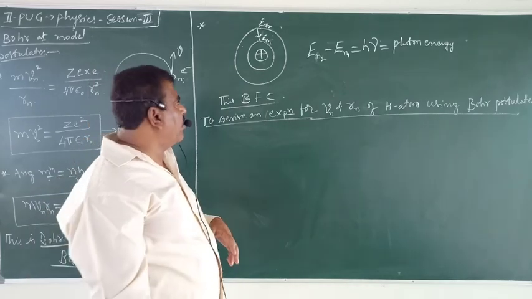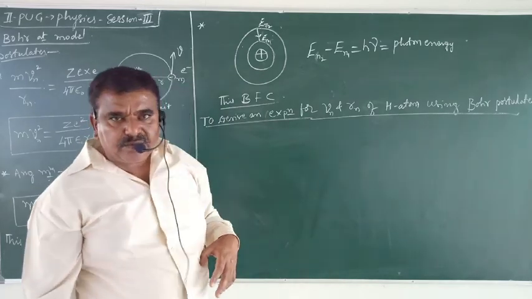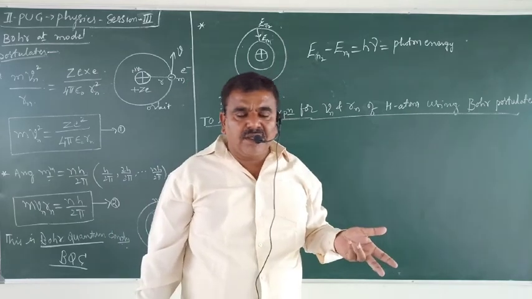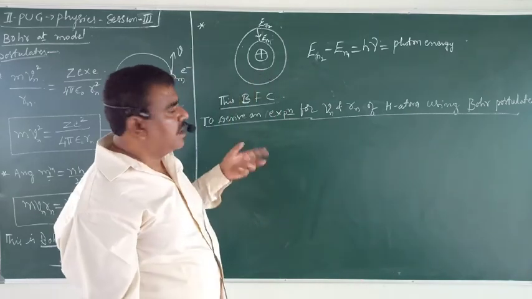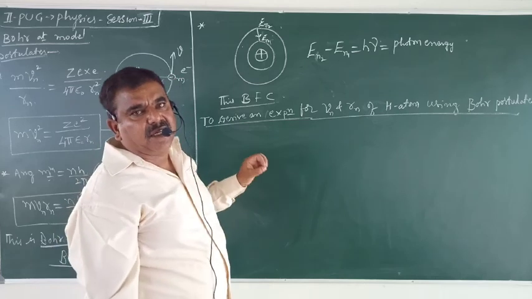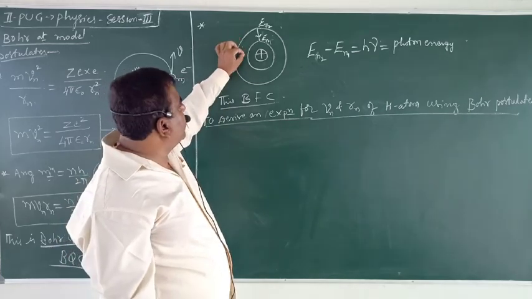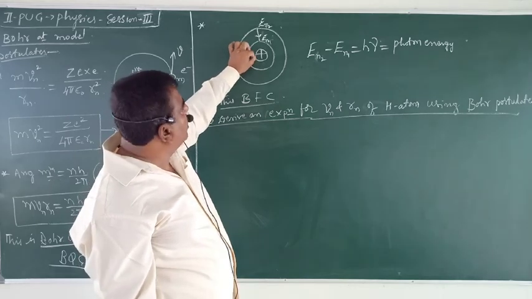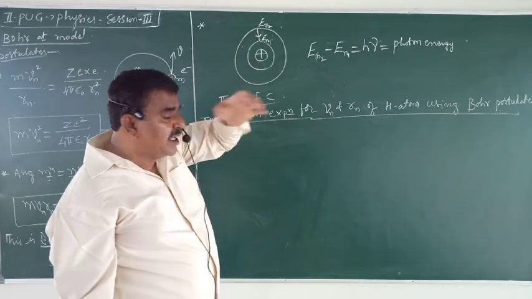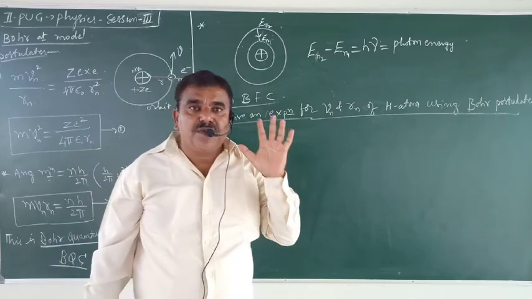Total energy remains constant. Then the question arises, when do the electrons absorb energy, and when do they emit energy? When electrons jump from inner orbits, that means low energy orbit, to high energy orbit, energy is absorbed.